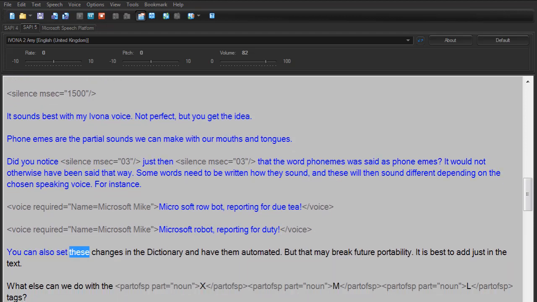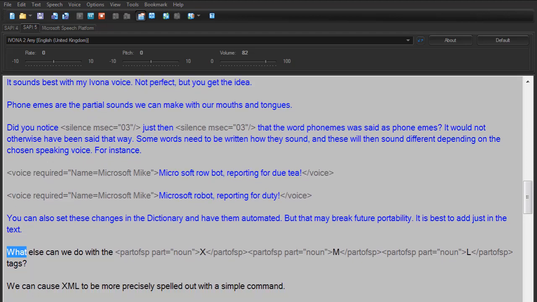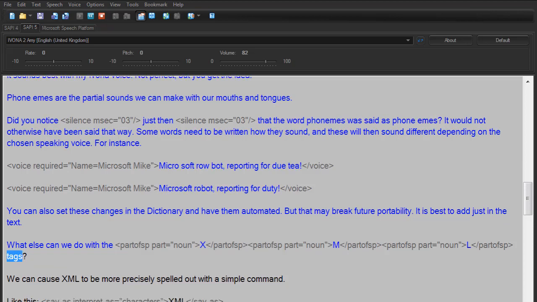You can also set these changes in the dictionary and have them automated. But that may break future portability. It is best to add just in the text. What else can we do with the XML tags?